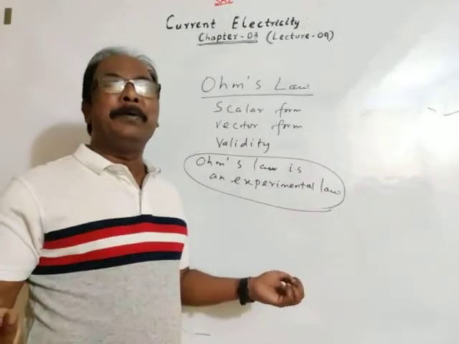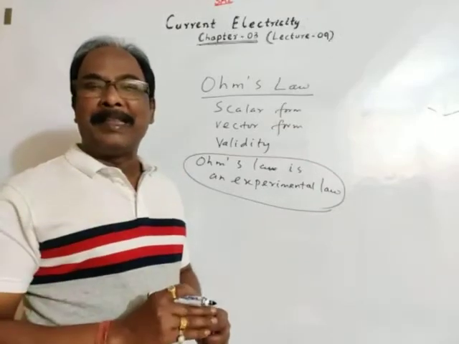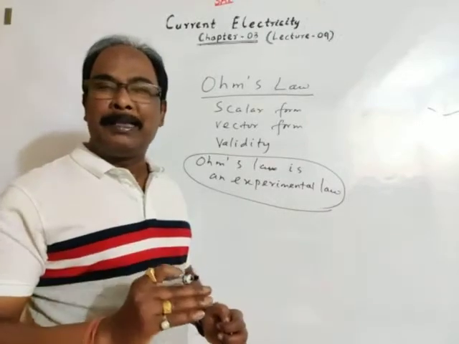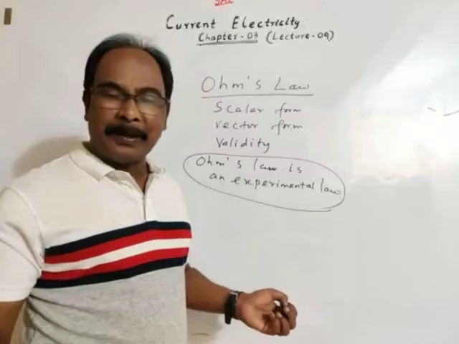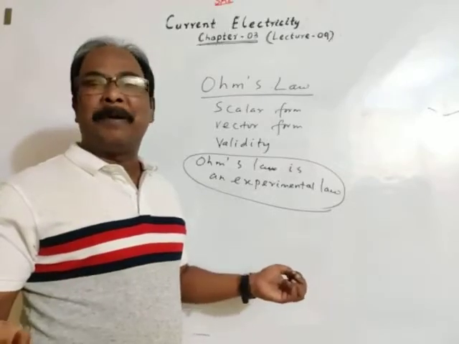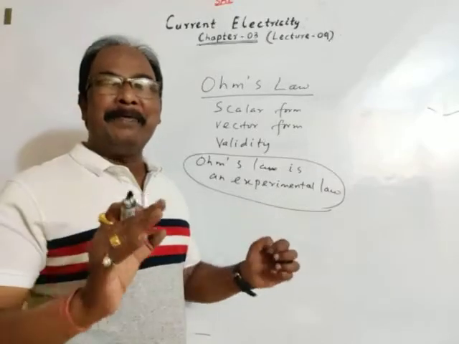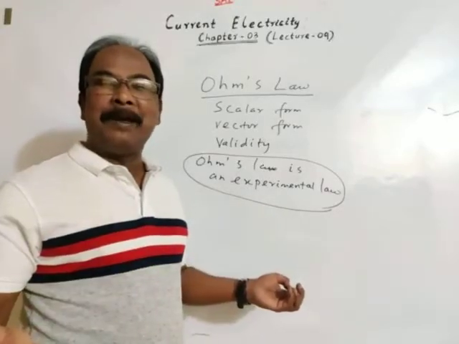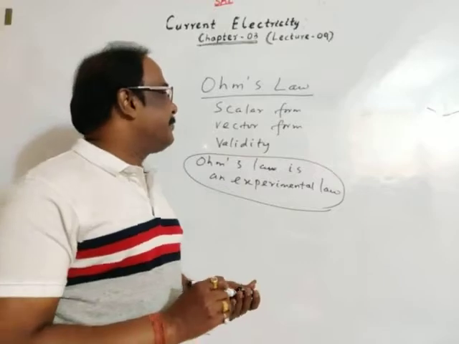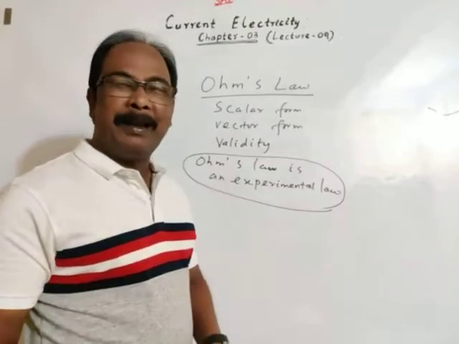According to convention, conventional current flows from high potential to low potential, meaning an equal quantum of positive charge flows from high potential to low potential. Electrons can only flow if a potential difference is maintained between the ends of a conductor. Is it clear? We'll discuss all these concepts in brief, and complete concept on Ohm's law.